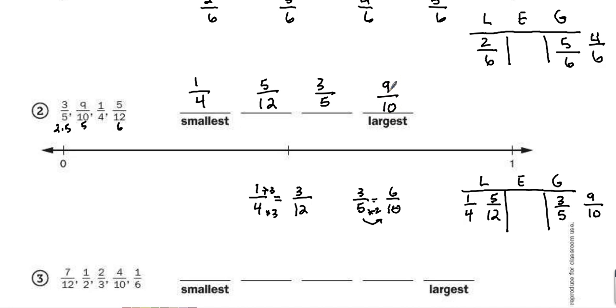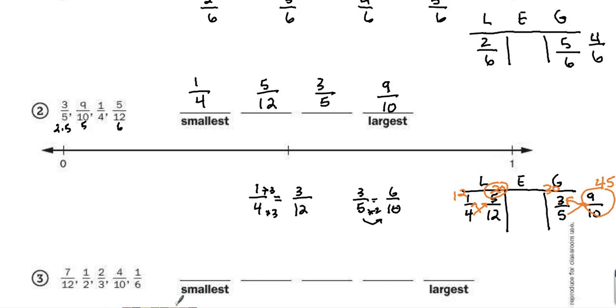You could always cross multiply as well and say, well, 4 times 5 is 20. 12 times 1 is 12, so I know 20 is larger, 5/12 is larger. 5 times 9 is 45. 3 times 10 is 30, therefore 9/10 is larger.